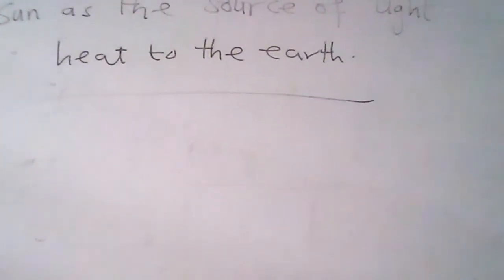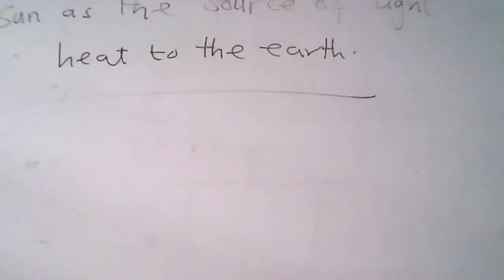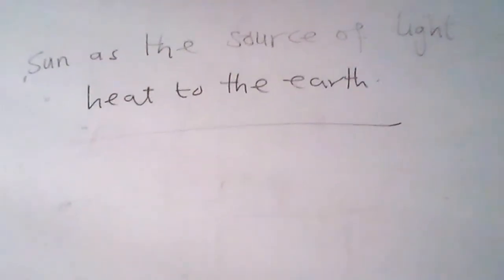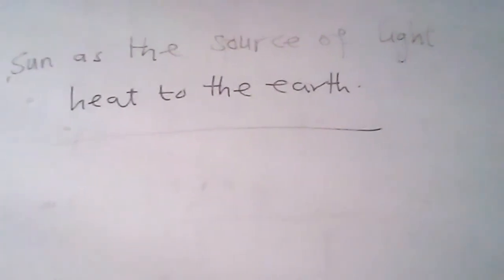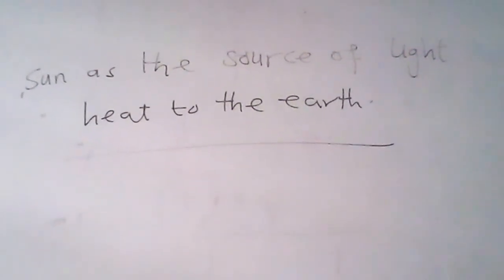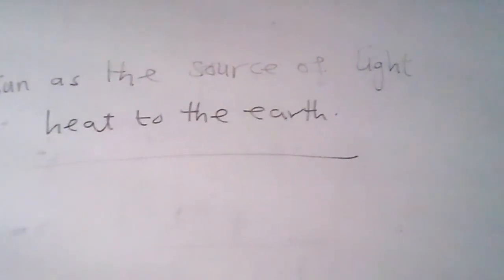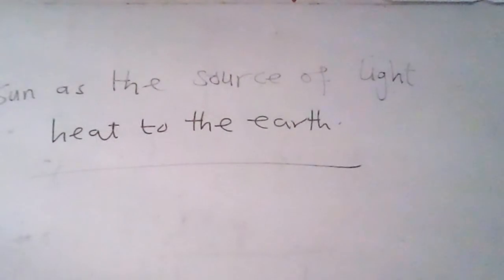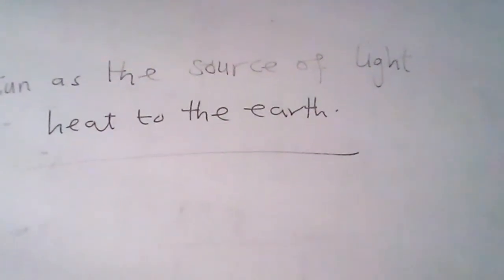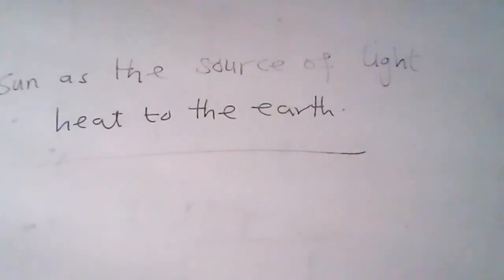Okay, so let's come to the ways people can protect themselves against the sun rays. So we should talk about some of the ways we can protect ourselves against sun rays. So one, we can protect ourselves against sun rays by using an umbrella. When it's a hot afternoon, you use an umbrella when you are going out.